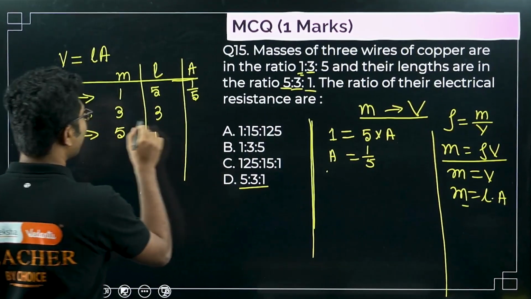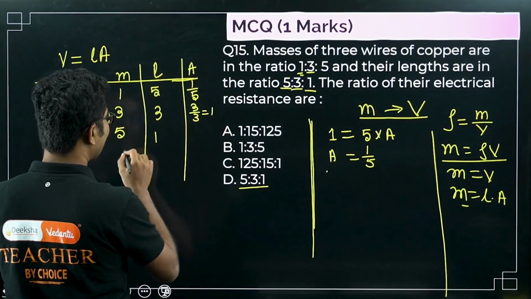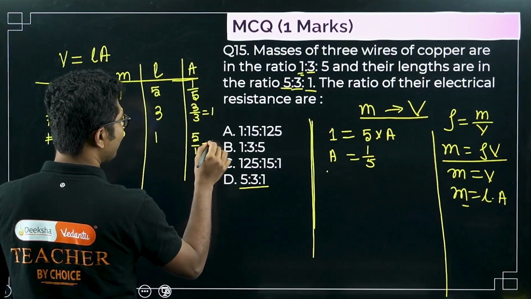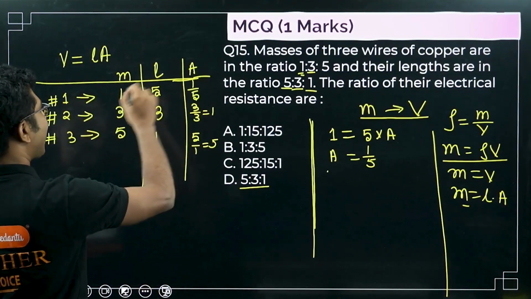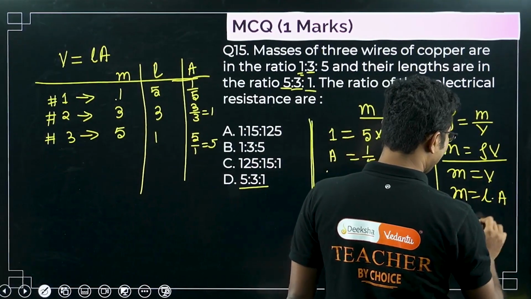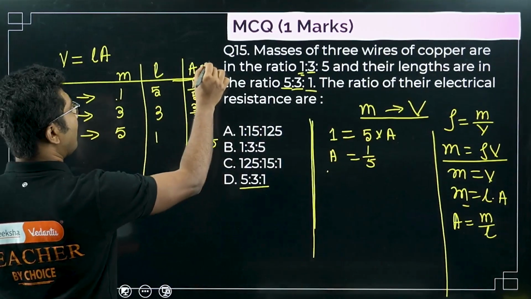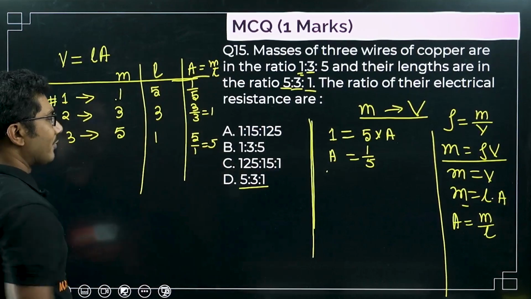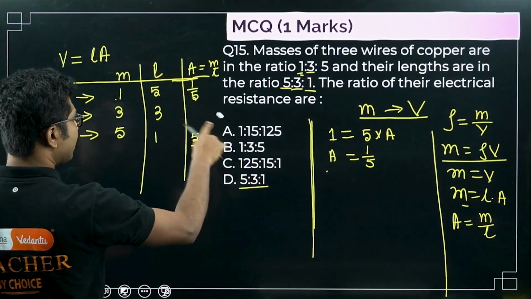Now what is the area for this? Area for this will be 3 by 3, that is 1. And what will be the area for this? This will be 5 by 1, that is equal to 5. Clear? Why is it so? Because area is basically mass divided by length. So if you have calculated for one, you can calculate it for all the other three. So it becomes 1 for this, 5 for this.